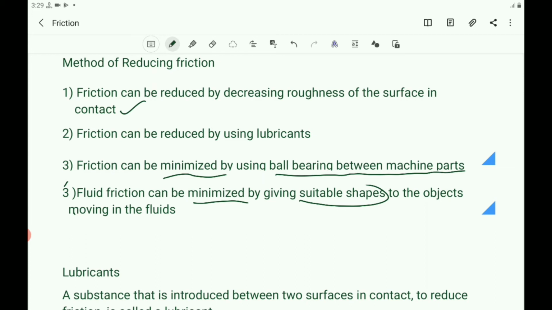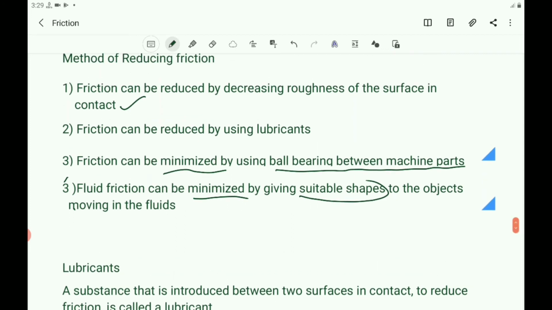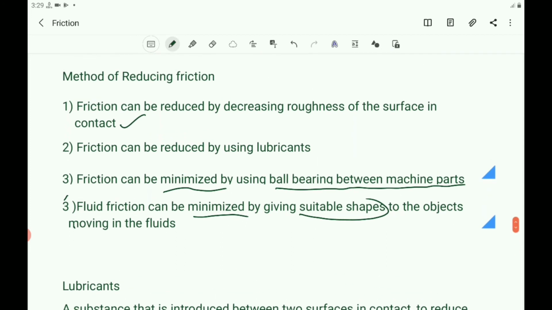And what are lubricants? A lubricant is a substance introduced between two surfaces in contact to reduce friction. And in many cases you use oil, grease or graphite to reduce the friction. When oil, grease or graphite is applied between the moving parts of a machine, a thin layer is formed there and the moving surfaces do not directly rub against each other.